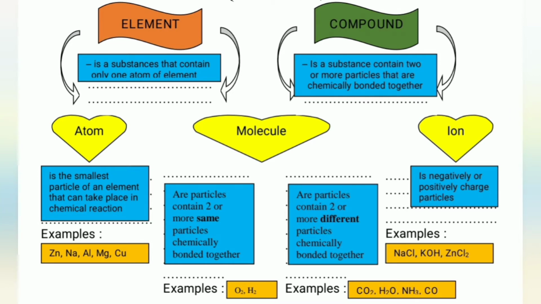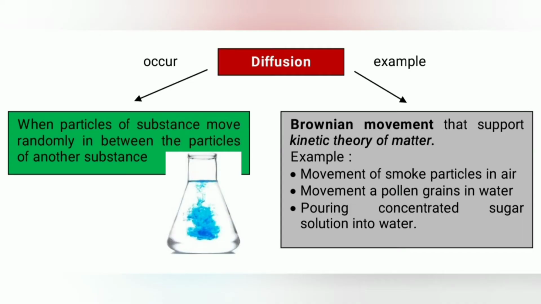Particles in matter are in motion. This has been confirmed by many experiments such as the diffusion of bromine. Diffusion occurs when the particles of a substance move between the particles of another substance from a region of high concentration to a region of low concentration. Diffusion of matter occurs most rapidly in gases, slower in liquids, and slowest in solids.